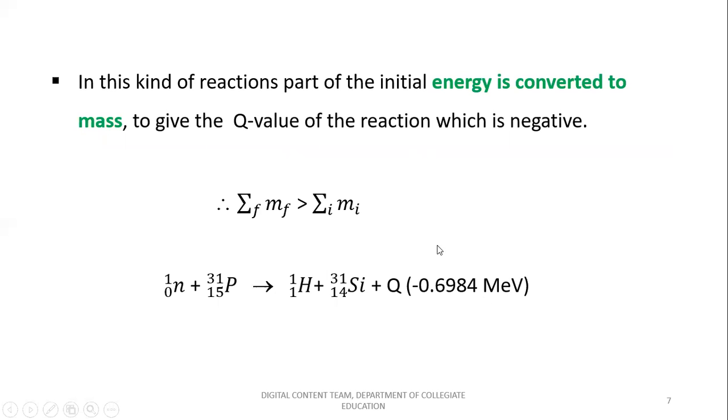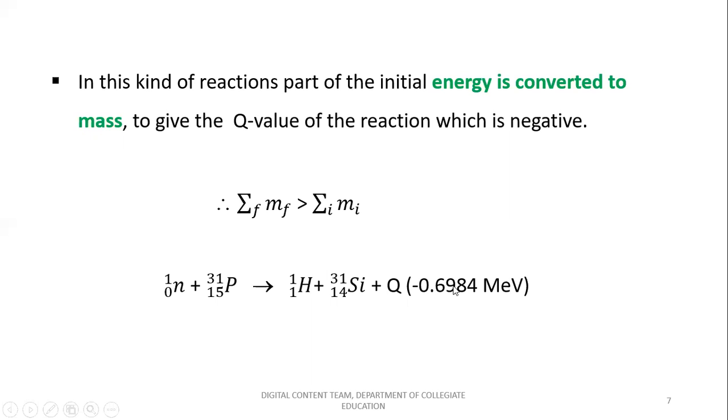So here, when you consider the example of phosphorus associated with the mass number 31 and atomic number 15, when it interacts with the neutron, it gives rise to proton plus silicon. Silicon is associated with the mass number 31 and its atomic number is 14. So the release of energy, which is minus 0.6984 MeV, is going to be observed in this reaction, which indicates that it is an endothermic reaction as the energy released is negative.